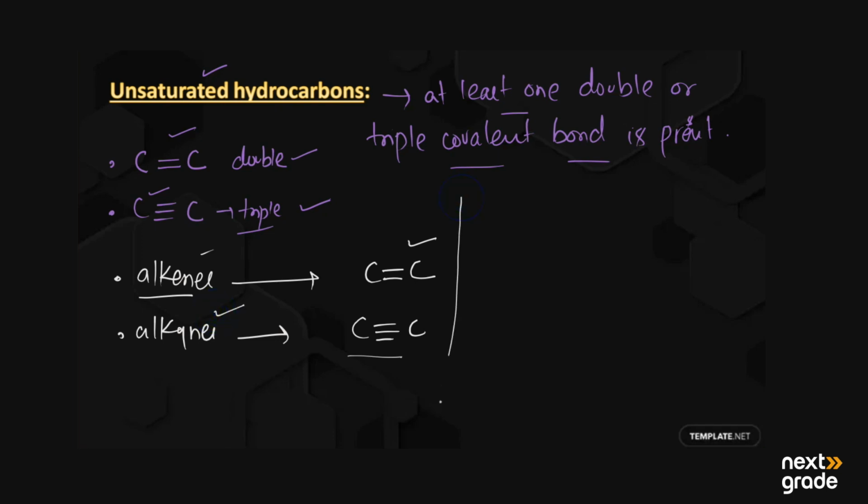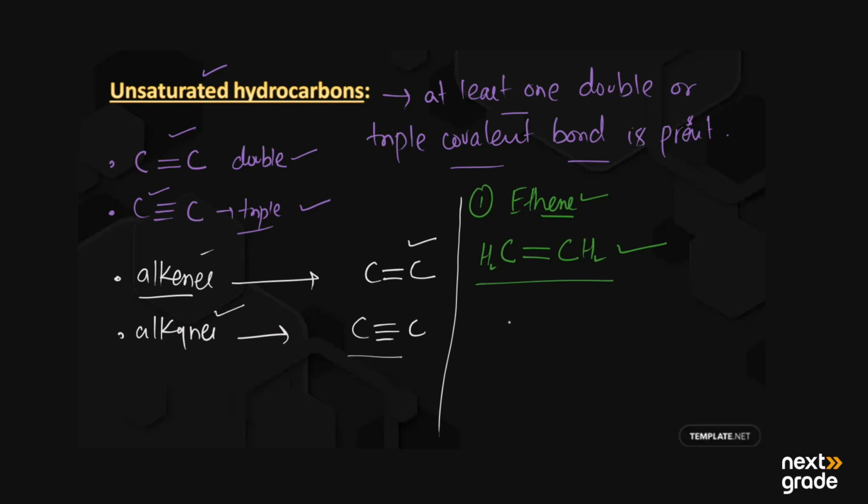The first example of an alkene is ethene. The ending ene shows that it is an alkene having a double bond. The formula is CH2 double bond CH2.